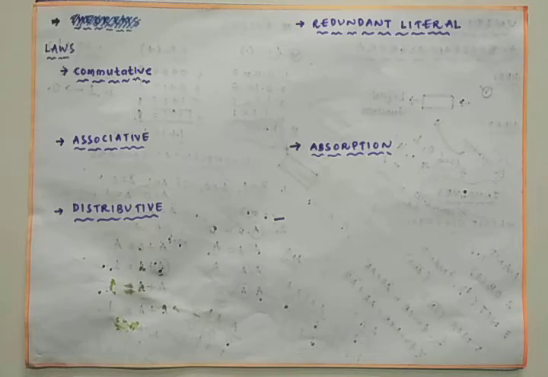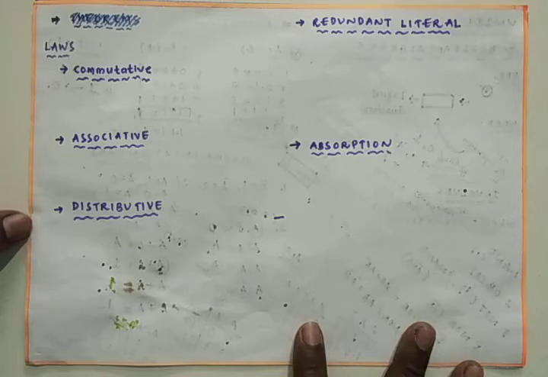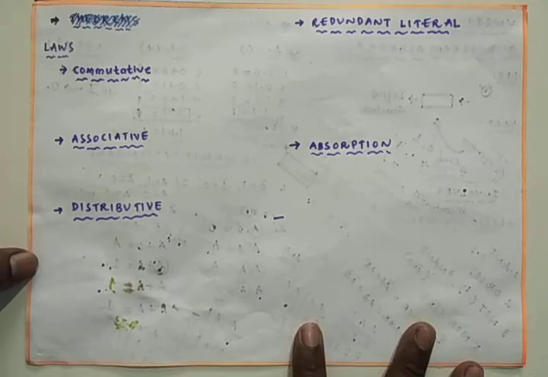In binary arithmetic, 1 plus 1 is 1 0. In Boolean algebra, 1 plus 1 is 1, or 0 plus 0 is 0, or a plus a is equal to a only, not 2a, because we cannot have numbers other than 0 and 1 in Boolean algebra. In continuation to the last class, I am going to explain some various laws in this class.